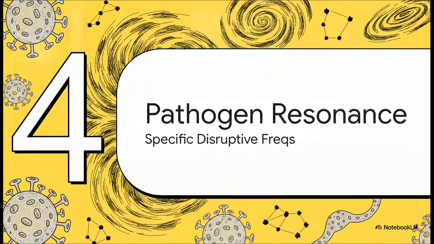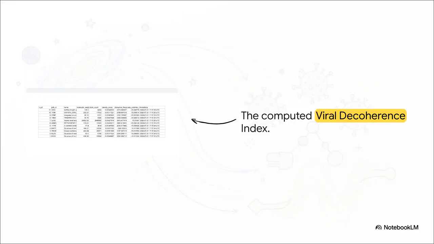Targeting pathogen residence. Let's look at the actual data generated by this ingestion node for some of the world's most infamous viruses. The system's output, the viral decoherence index, takes the molecular mass and atom count of each pathogen and instantly computes its physical properties. It logs the molecular weight in kilodaltons, derives that density proxy we mentioned, and logs the exact resonant kill frequency.